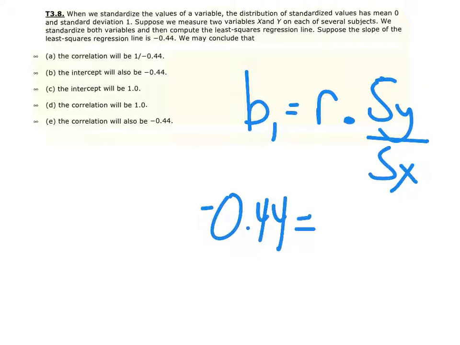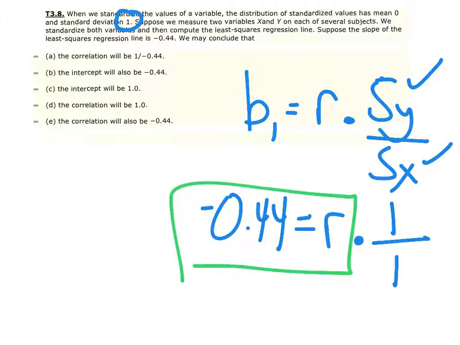And the key here is if we're standardizing both variables, what do we know about these standard deviations? Well, they just told us the standard deviations would be 1. So R, we still don't know, but we know this would be 1 and this would be 1 because they're both standardized. So because of this, if you solve it, it is guaranteed that we can see R would actually equal negative 0.44. So in this case, letter E is a correct answer.